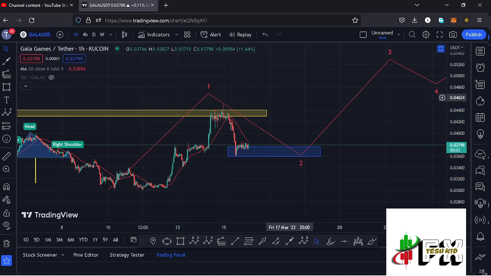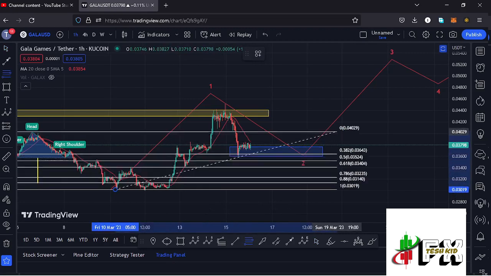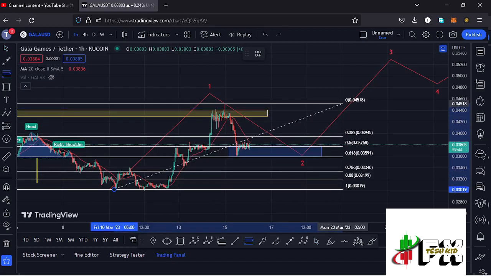And in that movement to the upper side, I believe that Gala Games has been obeying the Elliott wave structures, where we peaked in the formation of that first wave to the upper side, and what we are seeing at the moment is a bit of a breakdown to the lower side in the formation of this wave 2. Using the Fibonacci from the low of the first wave to the high of that wave 1, that gave me a minimum retracement area in the formation of that wave 2 between the fib level 0.5 and the fib level 0.618, which is a target area that lies between the